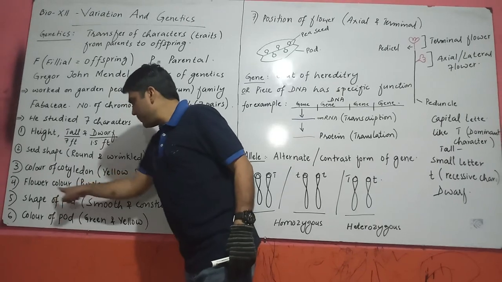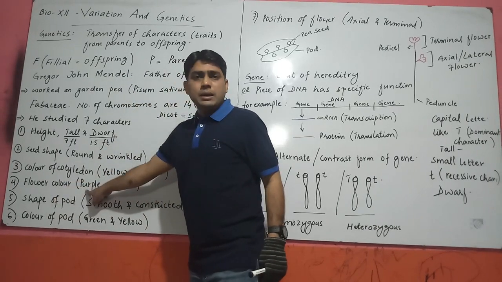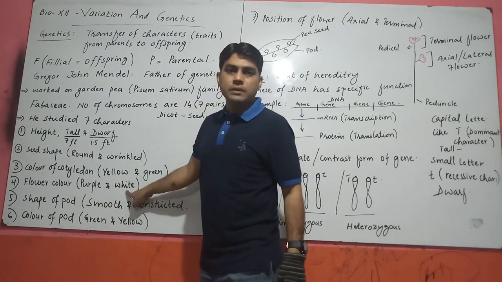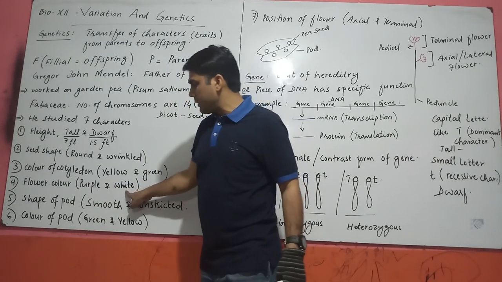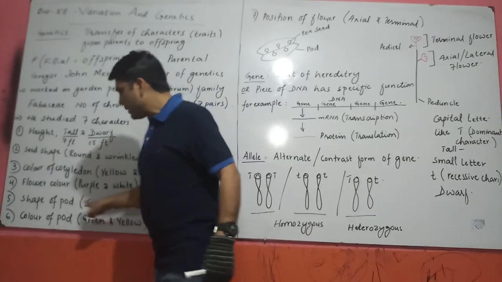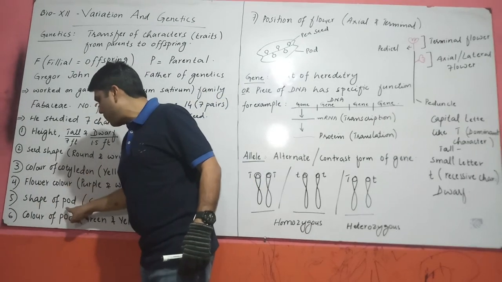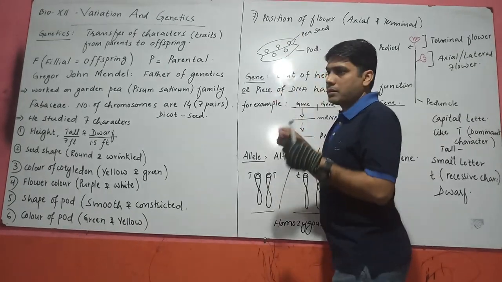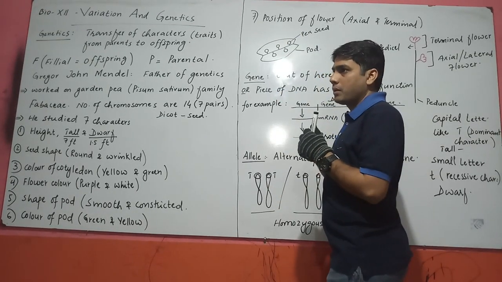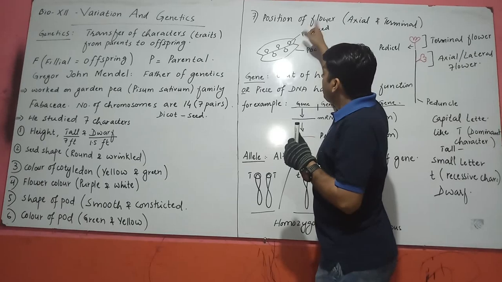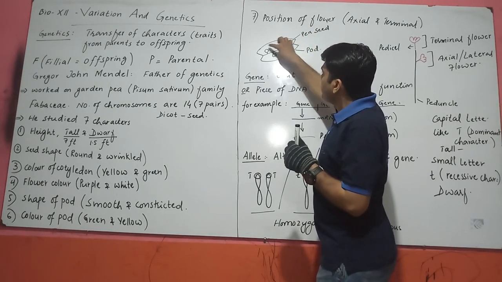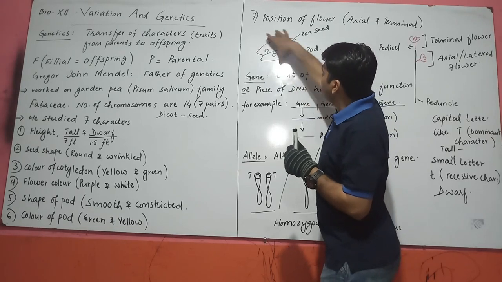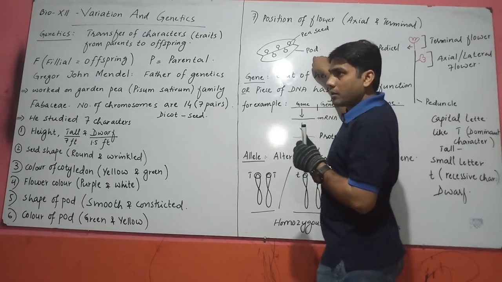The fourth is flower color. Commonly the normal flower is purple in color, but the recessive or mutant flower is white in color. This is a recessive character. The fifth character is the shape of pod. Pod is this complete structure of garden pea. When we open that pod, we observe seeds. These are the seeds, and this complete structure is called pod.